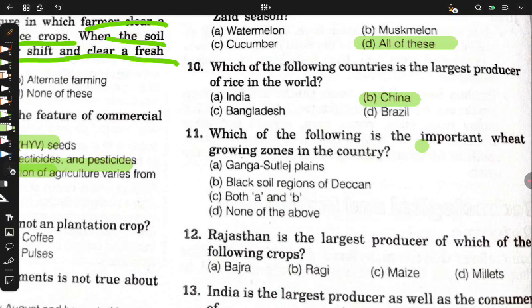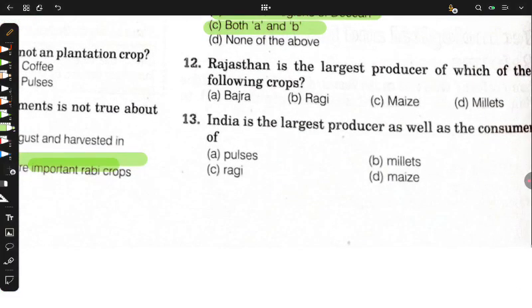Which of the following is an important wheat growing zone in the country? Ganga Satluj Plain. We have discussed it. I have told you that it will come in your exam, and see, it has arrived in the form of an MCQ question which can be asked in your exams. So, wheat growing zones are the Ganga Satluj Plain and black soil regions of Deccan. So, both A and B.